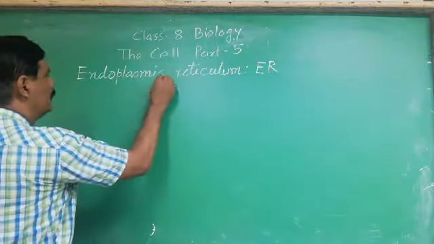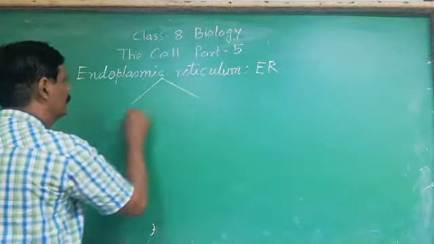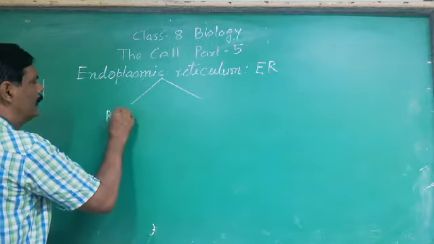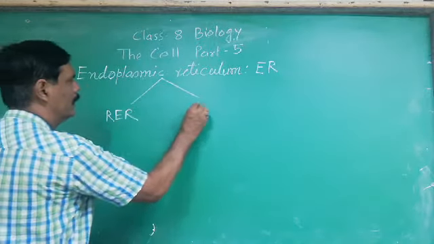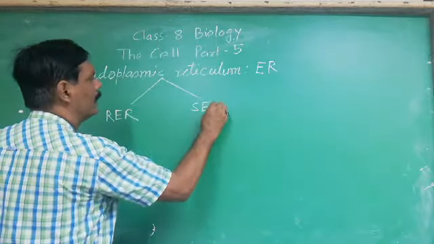Now this is of two types. We call it RER and SER.